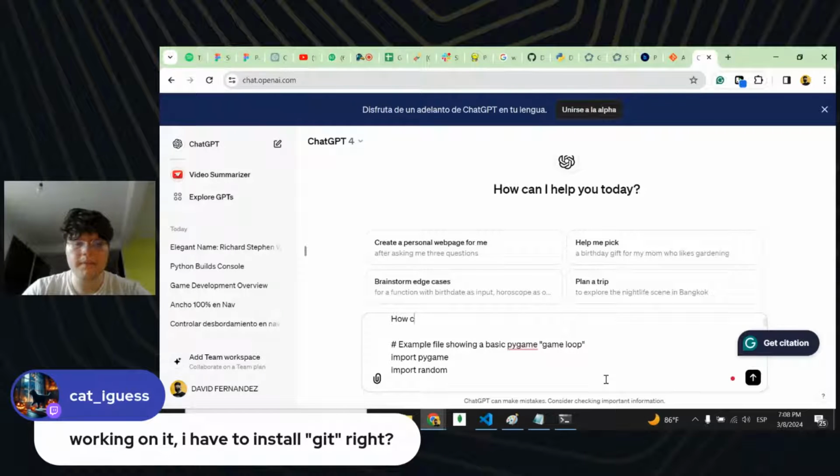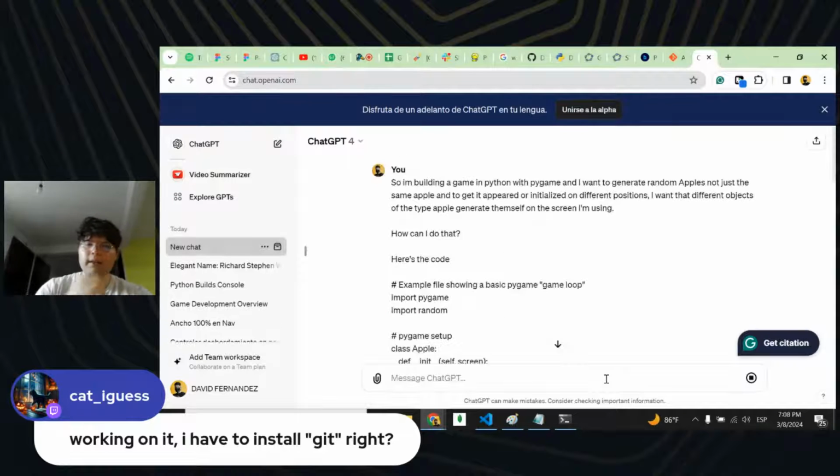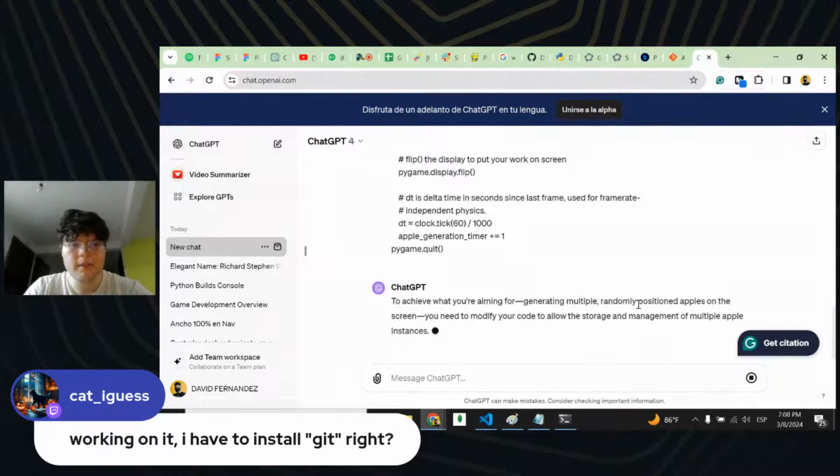How can I do that? Here's the code. Let's see what ChatGPT says.